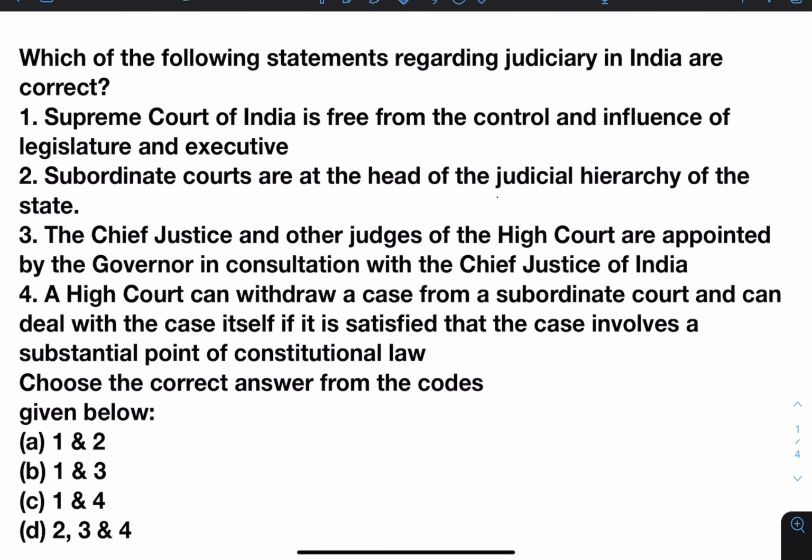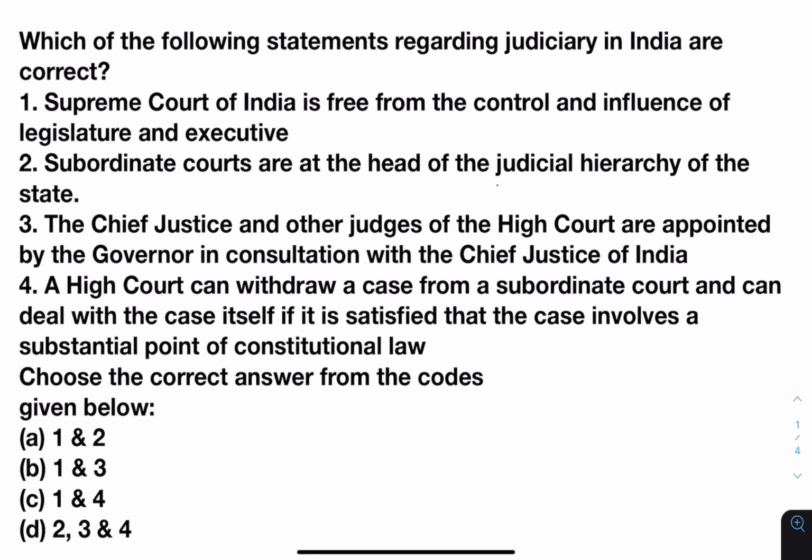Which of the following statements regarding the judiciary in India are correct? One, the Supreme Court of India is free from the control and influence of the legislature and executive. Two, subordinate courts are at the head of the judicial hierarchy of the state. Three, the Chief Justice and other judges of the High Court are appointed by the Governor in consultation with the Chief Justice of India. Four, a High Court can withdraw a case from a subordinate court and can deal with the case itself if it is satisfied that the case involves a substantial point of constitutional law. Choose the correct answer from the codes given below.